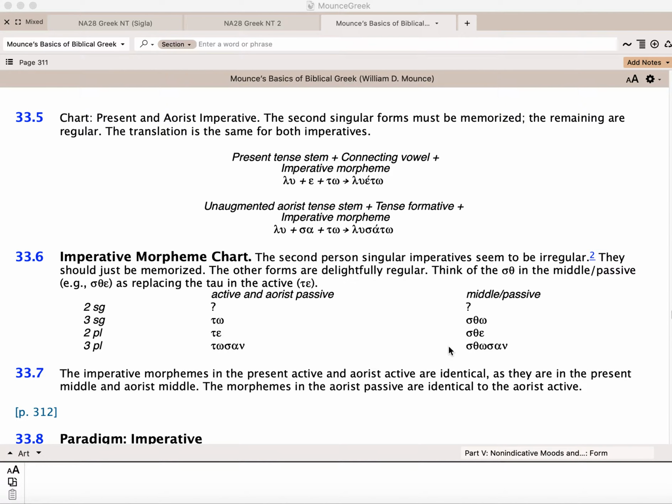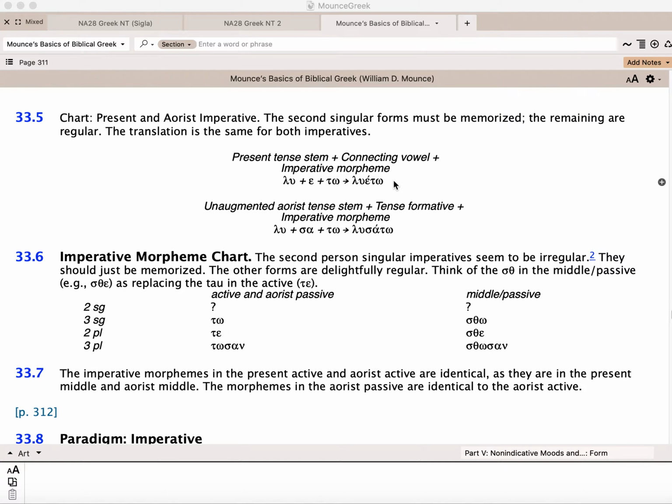When you get to the aorist, a first aorist, you would use an aorist tense stem, unaugmented, no augments. Obviously, we're not in the indicative, so we don't augment our aorists here. We get a sigma tense formative, and then we get the imperatival morpheme. So lusato means let him loose. Both of these mean let him loose, but one is a present tense, one is an aorist tense.